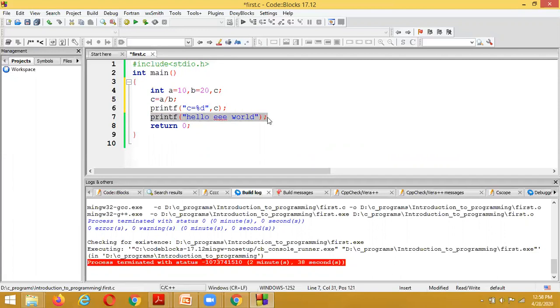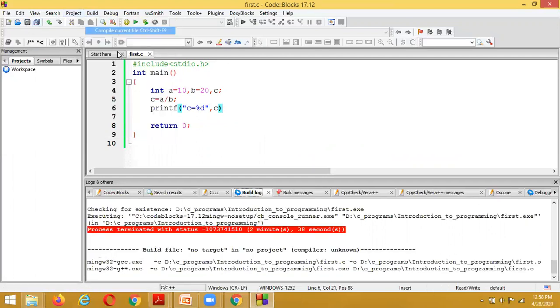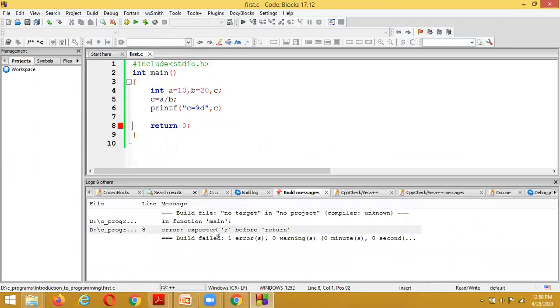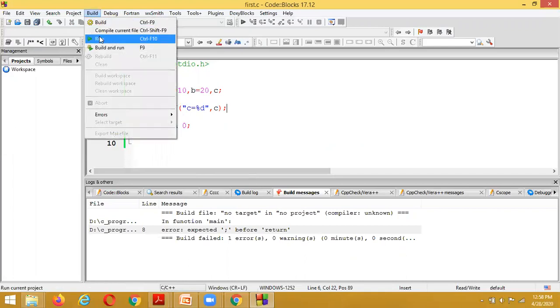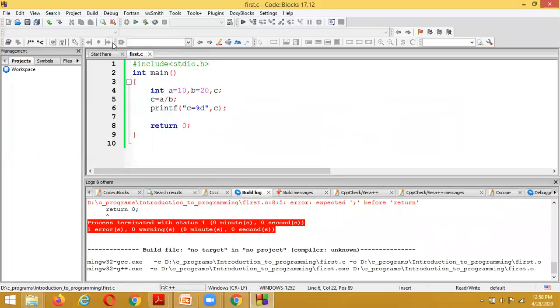Suppose I missed this semicolon. I have saved and built, compile current file. This type of error we call a compile time error. By using the compiler we are going to find errors such as compile time errors. Suppose I keep this semicolon and save the program, and compile.